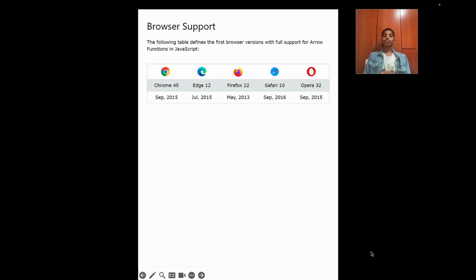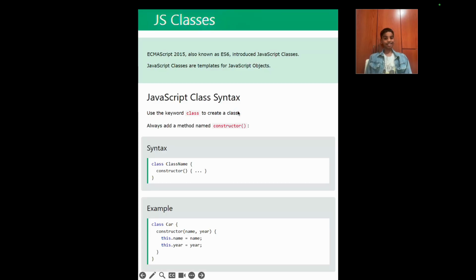Browser support. The following table defines the first browsers with full support for arrow functions in JavaScript. As you can see, Chrome 45, Edge 12, Firefox 23, Safari 10, and Opera 32 and above support arrow functions in JavaScript. So now let's go to our second chapter, which is JavaScript Classes.